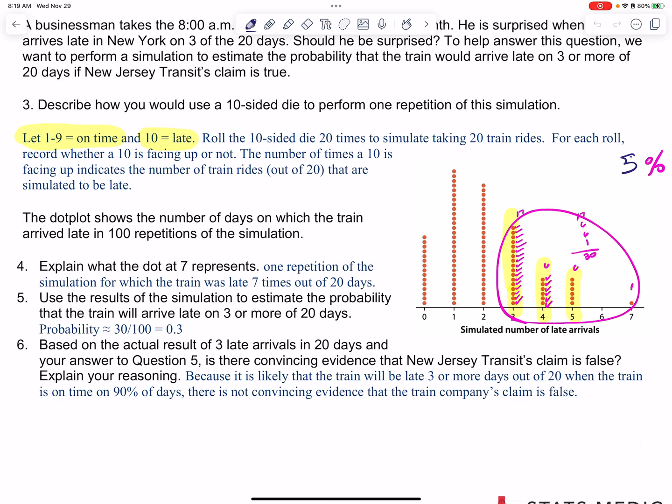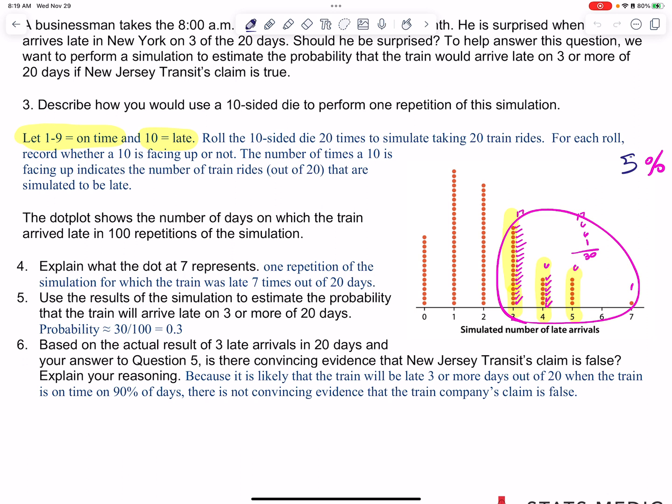On number 4, first of all, it says what does 7 represent, and that's the simulation for which the train was late 7 out of 20 days. For number 5, you can see I circled all of this. I just counted all the dots. I got 17 on the first column at 3, 6 on the next column, and then 6 on the 5 column, and of course 1 on the 7 column. I added all those up and I got 30. And there's 100 dots, so that's a 30% probability that the train will be late on those 3 or more days.